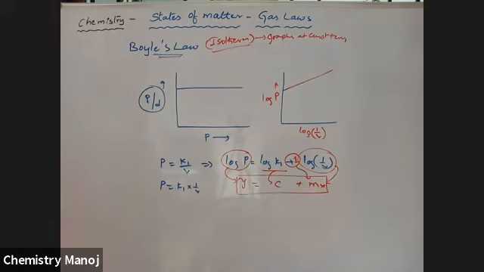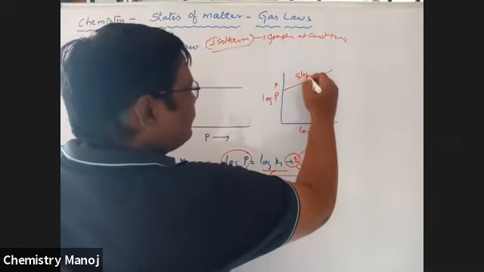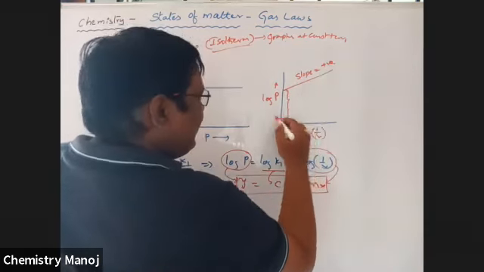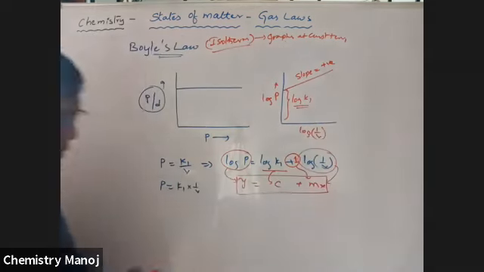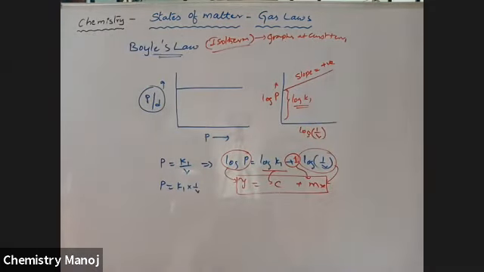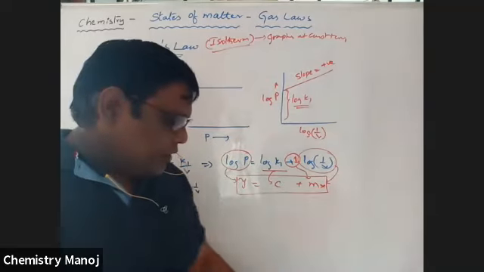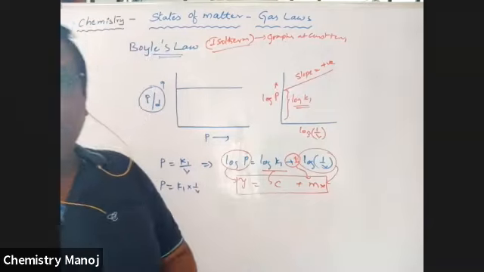The slope is positive n, and the intercept is equal to log K1. So this is all about your graph. All these are drawn at constant temperature, that is, these are all called isotherms.